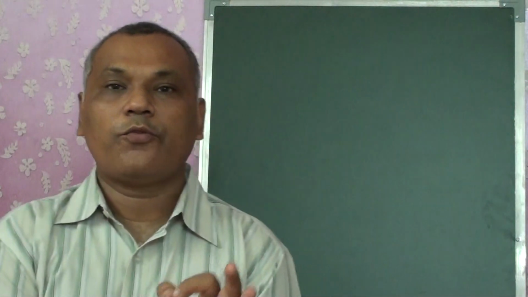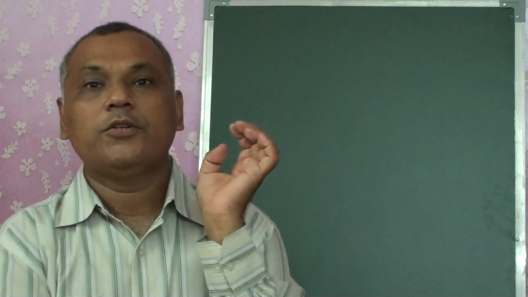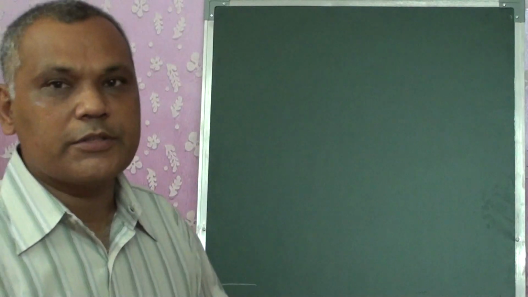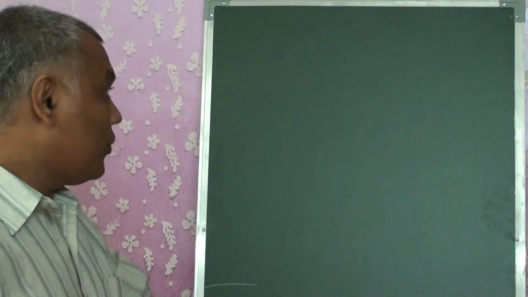The moment you are asked the atomic mass of copper, it should be known to you immediately that it's 63.5, because its atomic number is 29. Similarly, if you are asked about the last element that I should learn, zinc, zinc has atomic number 30. So what should be its mass? 65. Immediately the answer should be there, right? So at least up to 1 to 30, make sure that you learn all the atomic masses. Okay, back to the point.